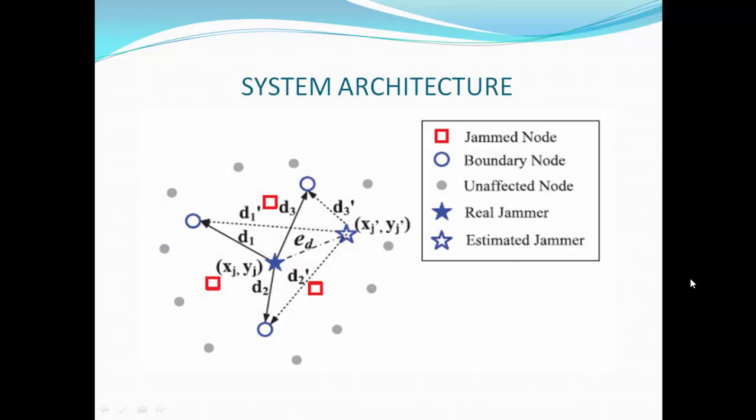Here we can see three types of nodes: jammer node, boundary node and unaffected nodes. The unaffected nodes are barely affected by jamming and may not yield accurate JSS measurements. The jammer node is jammed by the jammer. They can measure JSS but cannot report their measurements. Whereas the boundary nodes can measure the JSS and can also report their measurement. So we are using the boundary nodes to measure the JSS. By using these measurements, we will be estimating the jammer location very near to the real jammer.